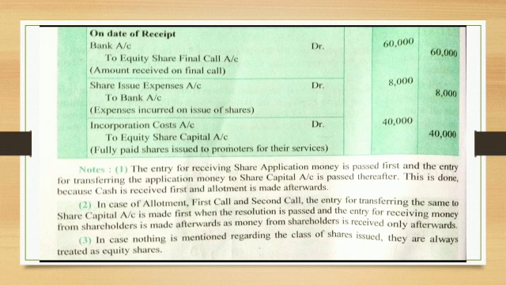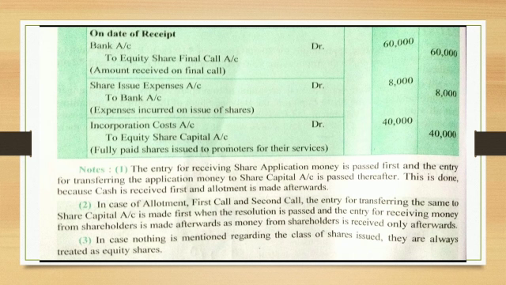Always remember these points. Note number 1: the entry for receiving the share application money is passed first. I also discussed this at the time of discussion of journal entries. Don't forget that the entry for receipt of application money is to be done first, then it is transferred to share capital account. But in other cases, the due is made first and then it is received. In case of allotment, first call and second call, the entry of transferring the same to share capital is made first when the resolution is passed, and the entry of receipt is made afterwards.